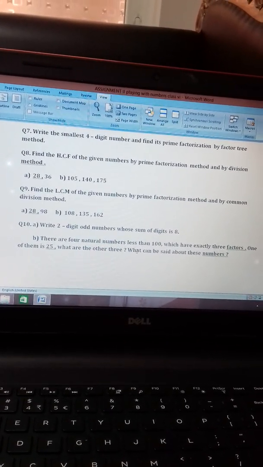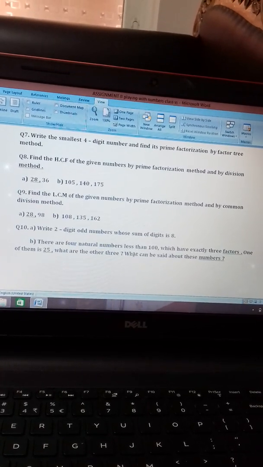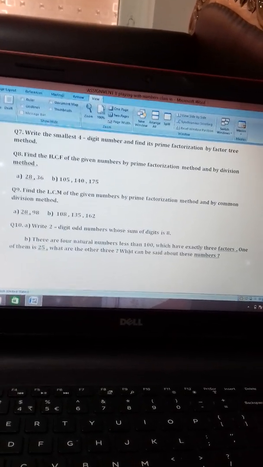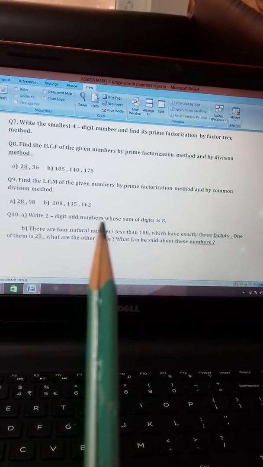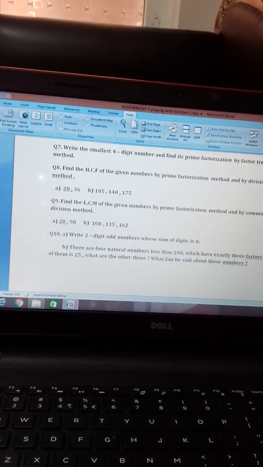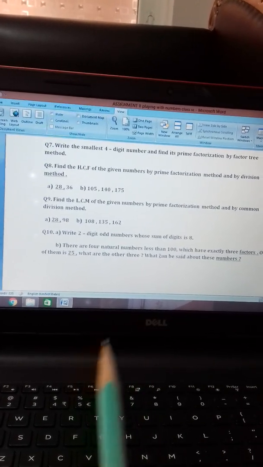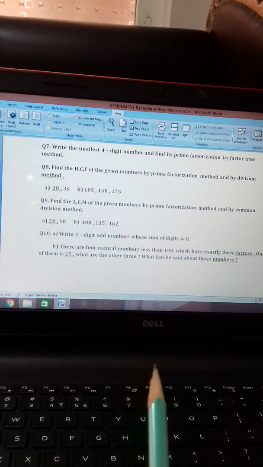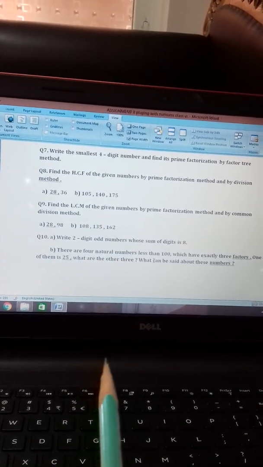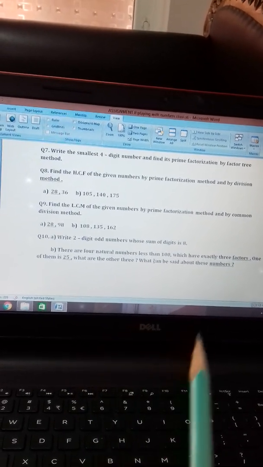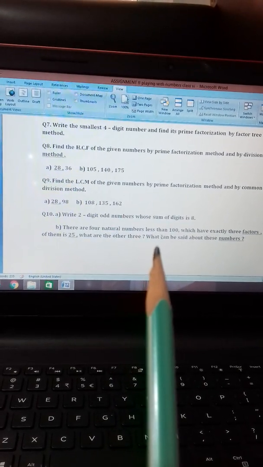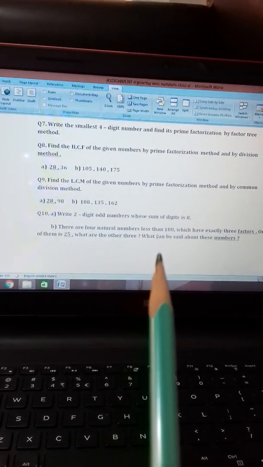10A. Write 2-digit odd numbers whose sum of digits is 8. That means this is an application based question. You think about 2-digit odd numbers. Digit means you know. Digit means what? Number. One odd number you choose where both the digits will be odd, and whose sum total, sum means total, if you find the total, it will be 8. Clear? Think it. You will get it.